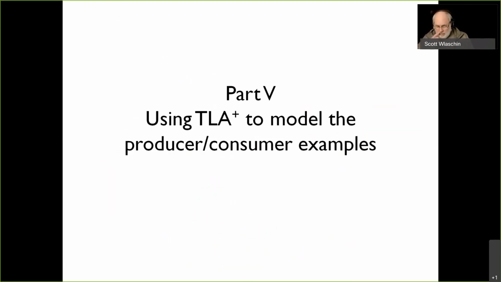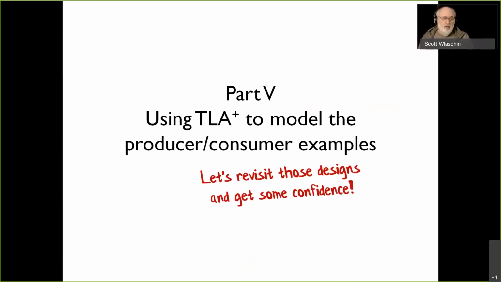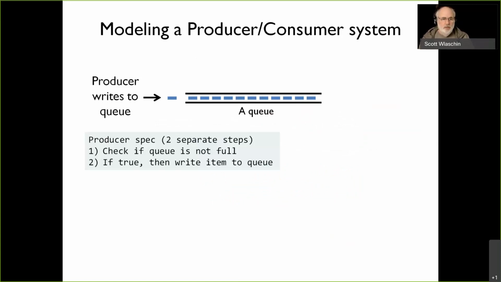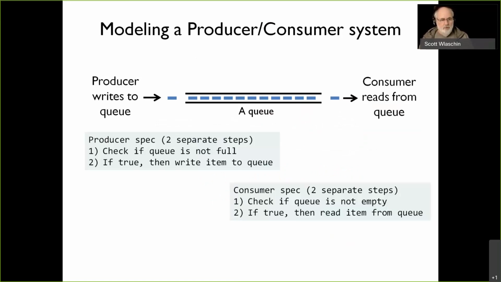Okay, so now let's move on to the producer consumer examples that we did earlier in the talk, and let's see if we can model them and get confidence, rather than everyone saying, well, I don't know, I'm not sure, I don't have a lot of confidence. Let's see if we can get rid of that and get some confidence. So here's the examples again. We write to a queue, and we've got two different stages. We read from a queue, and we have two different stages. Now what we're going to do is make a model of this in TLA plus, and check the model and see what the model says, rather than just guessing.